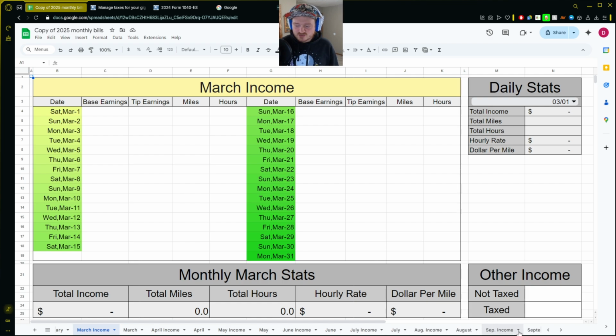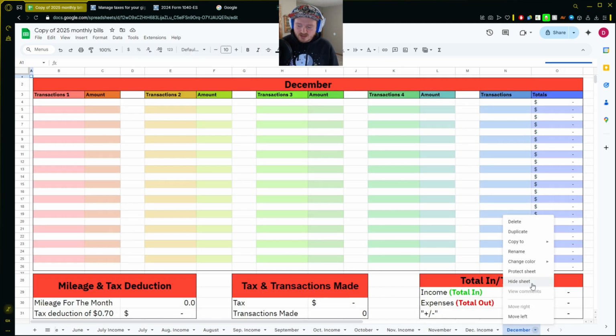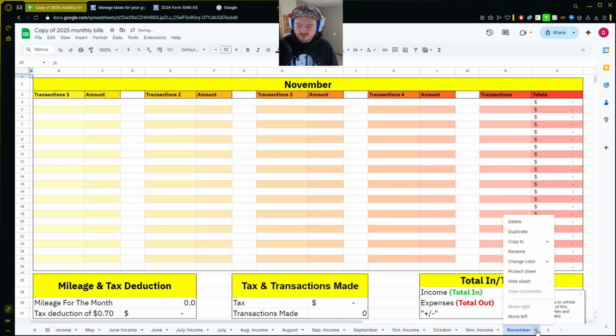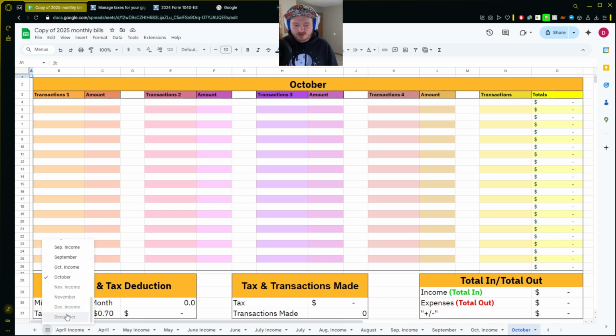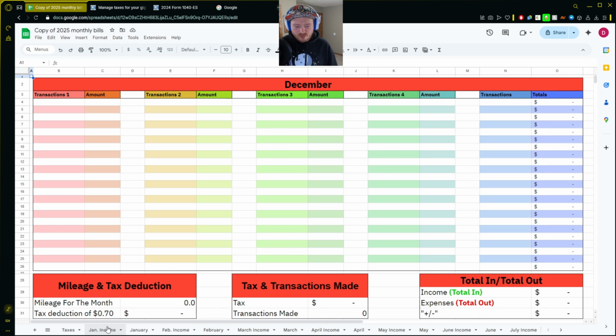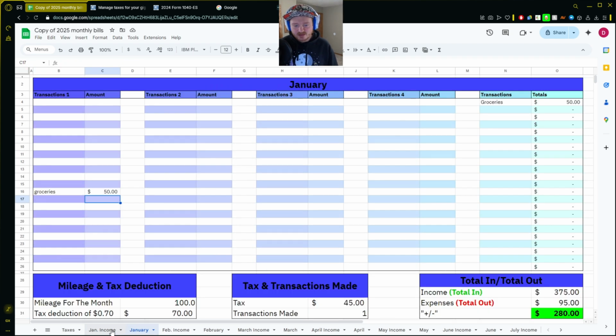And then on top of that, if you decide to make a copy of this, if you click on the arrows at the bottom here, I'm pointing so you guys can see what I'm doing, so you don't have to scroll or click the left or right arrow, you can click on this arrow here and hit hide sheet and it will hide the sheet for you. So it won't be there any longer. And then if you need to get it back, you can click on this triple bar down here and click on the one that you need to bring back and it will bring it back up again. But I left it in order to make it a little easier, so you can just click on each one right next to each other.